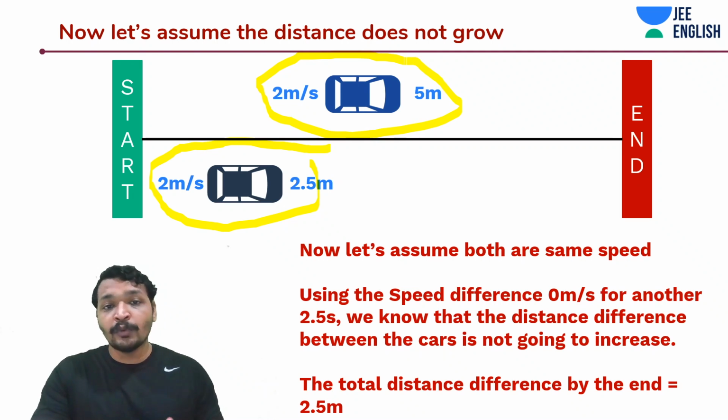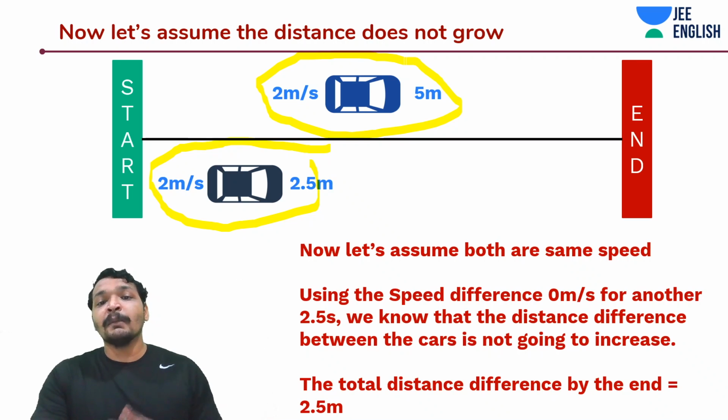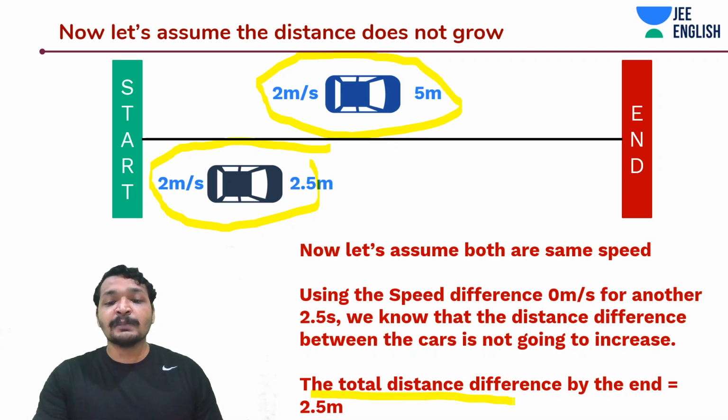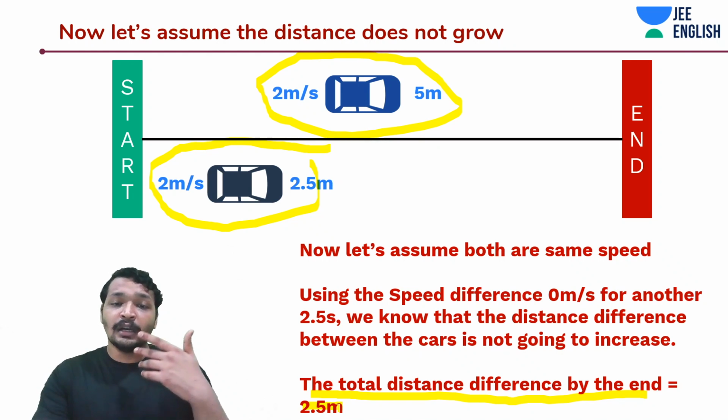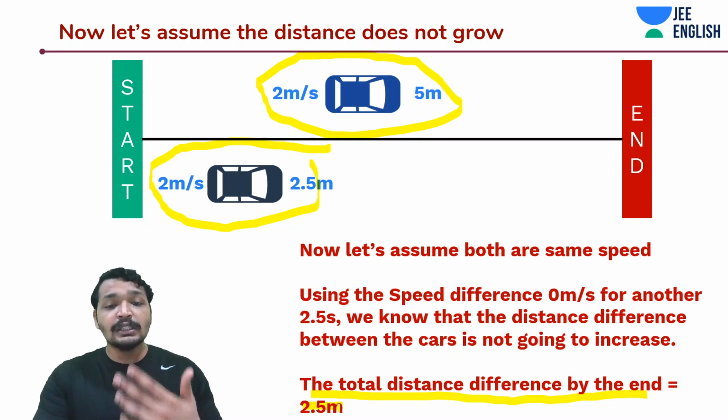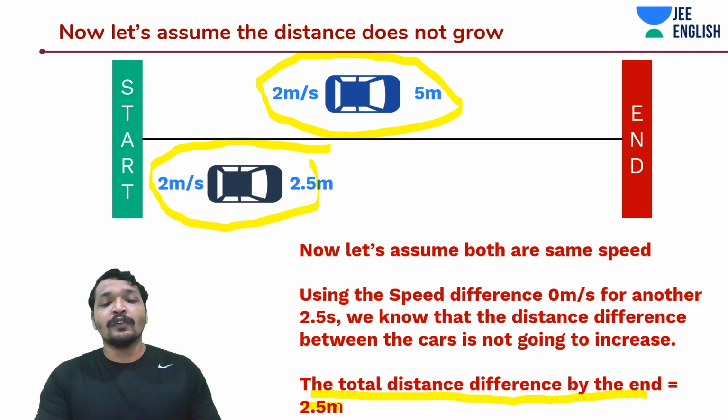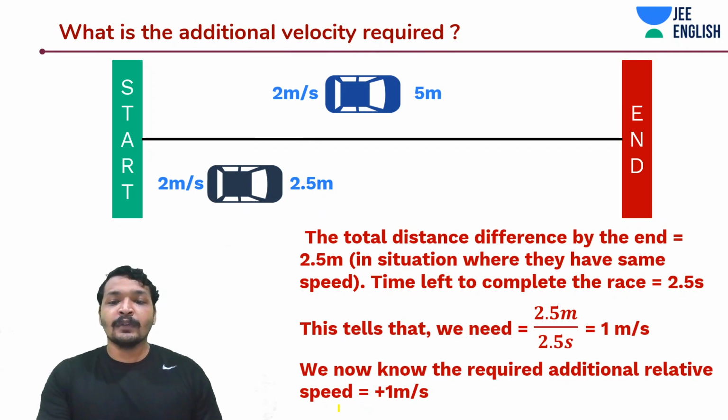Even though you are moving at 1 meter per second more, you need some additional velocity to win the game, but now you can calculate it faster. You're just assuming both of you are moving with the same speed, and the distance difference between them is 2.5 meters. That means the speed difference between yourself and the blue car is 0, but there is always going to be a constant distance difference of 2.5 meters.